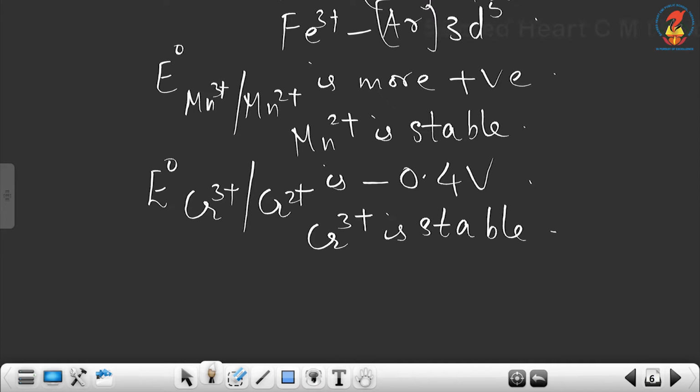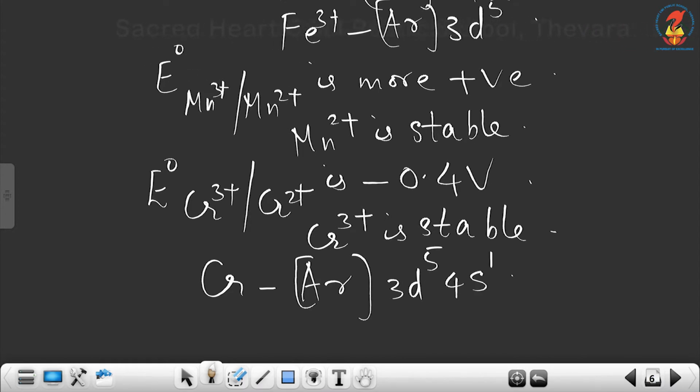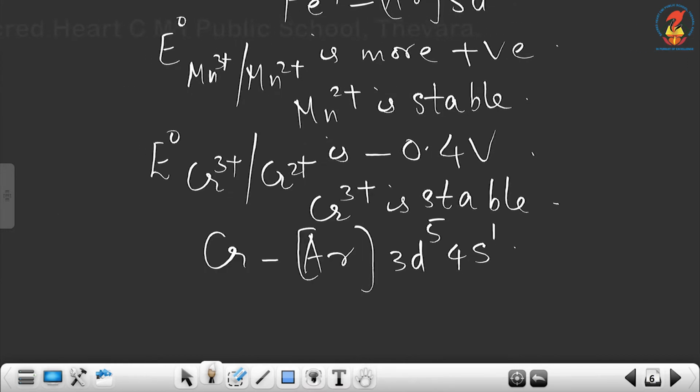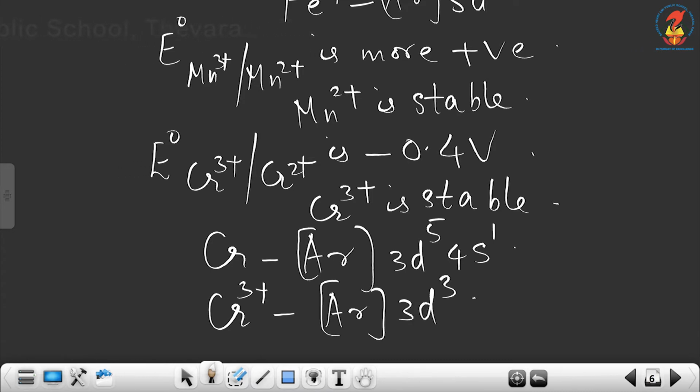Now, the chromium electronic configuration is argon 3d5 4s1. Chromium 3+ means the configuration will be argon 3d3. So, this chromium 3+ is more stable due to half-filled t2g3 configuration.